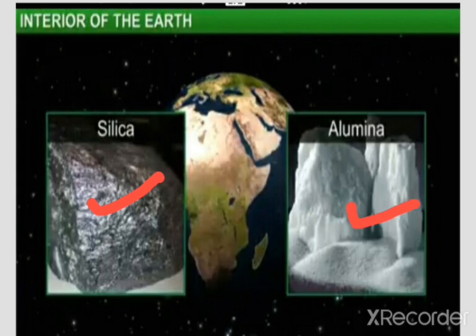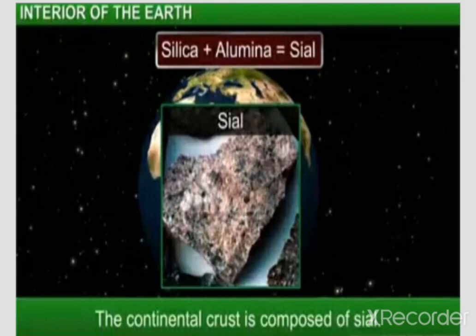The proportion of these two minerals, silica and aluminum, is more in the continental crust.